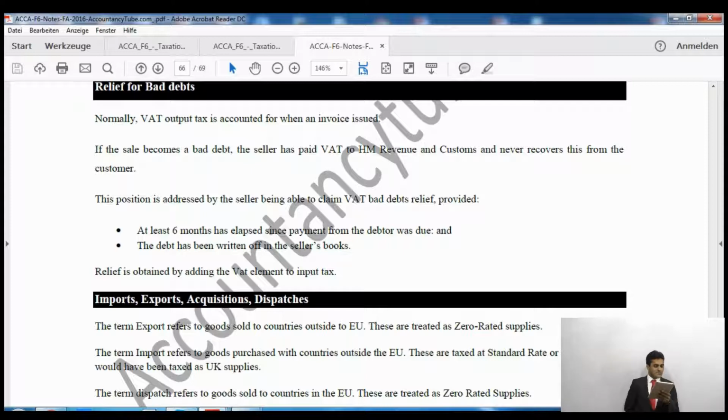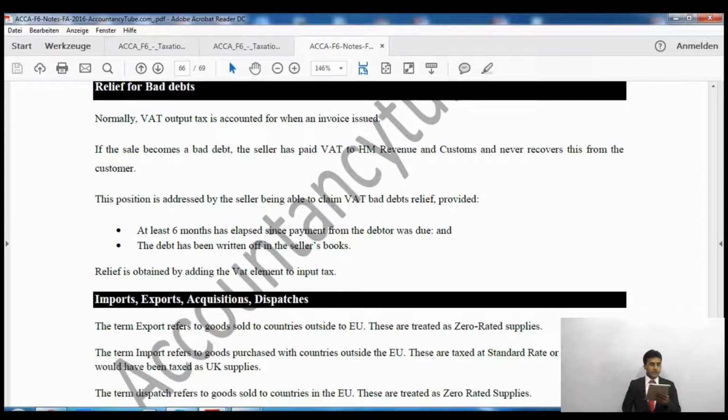If the sale becomes a bad debt, the seller has paid VAT to HMRC. So if the purchaser did not pay us and we have paid the value tax to HMRC, and never recover this from the customer, then this position is addressed by the seller being able to claim value tax bad debt relief, provided that at least 6 months has elapsed. As I said to you earlier, while looking at the cash accounting scheme, you must wait for 6 months. If it has been 6 months, then you can recover.